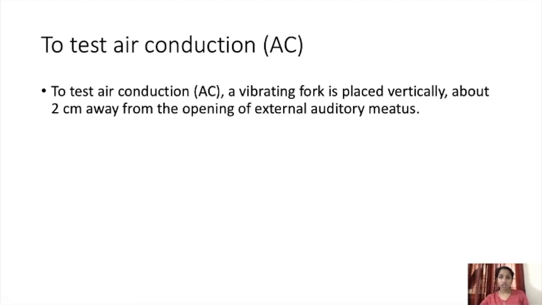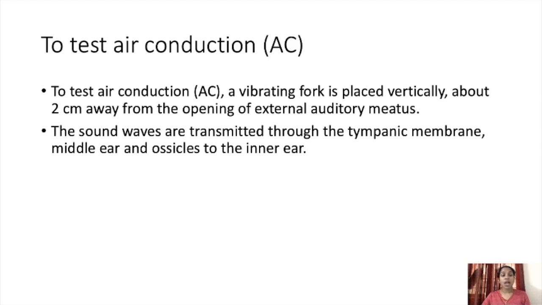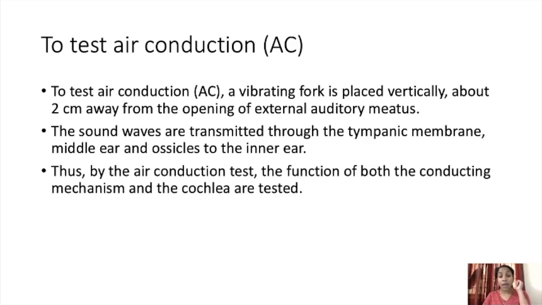To test air conduction, that is AC, a vibrating tuning fork is placed vertically about 2 centimeters away from the opening of the external auditory meatus. So we activate the tuning fork and keep it 2 centimeters away from the opening of the external auditory meatus. The sound waves are transmitted through the tympanic membrane, middle ear and ossicles to the inner ear. Thus, by the air conduction test, the function of both the conducting mechanism and the cochlea are tested.